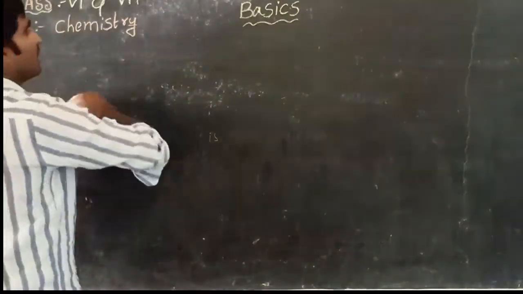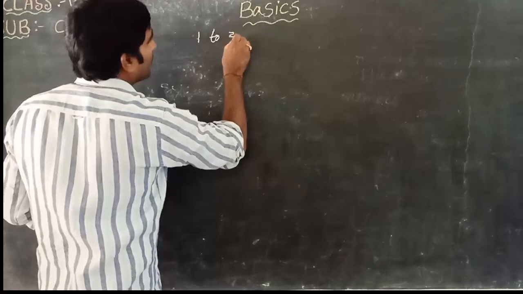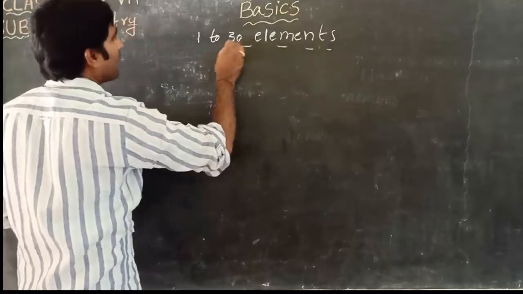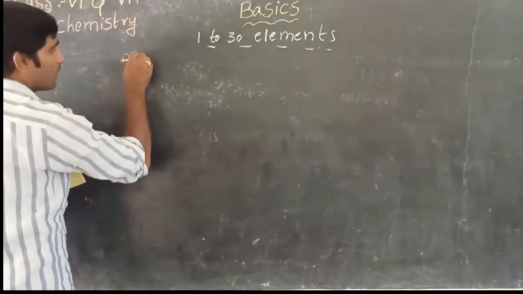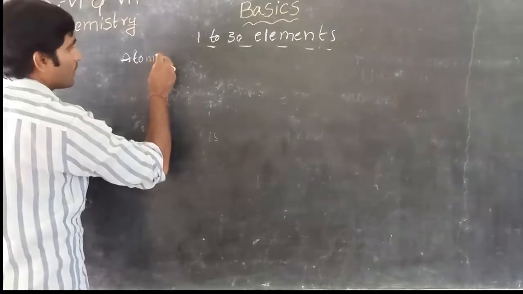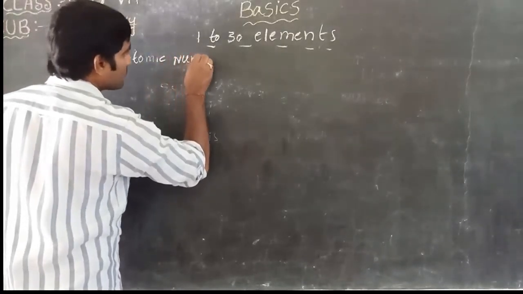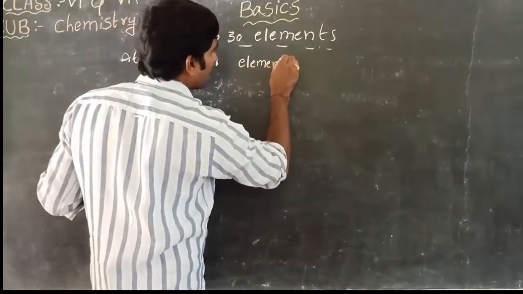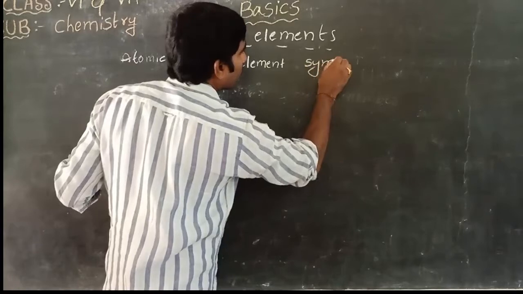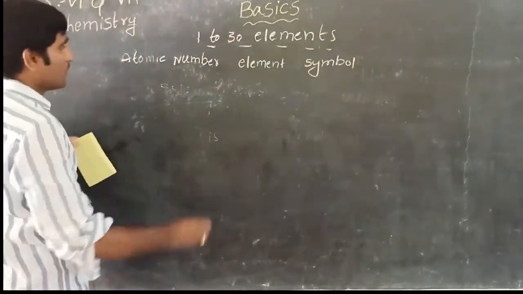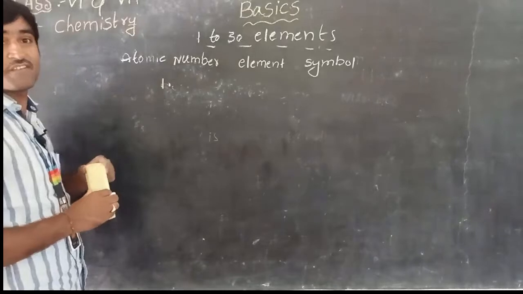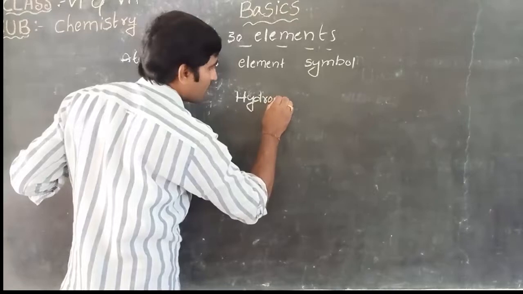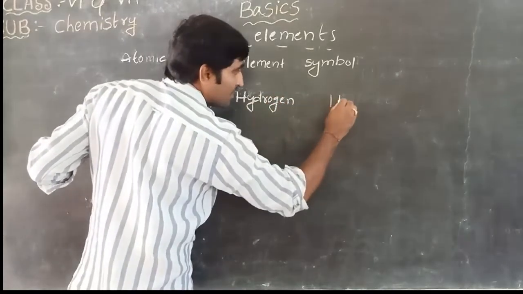Make a list of 1 to 30 elements. Very important to learn, children. Please, you have to learn it. For that, make columns: atomic number, element and symbol. The first element is hydrogen. Symbol of hydrogen is H.